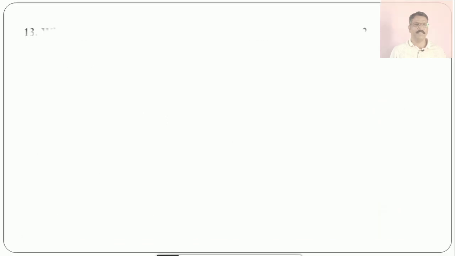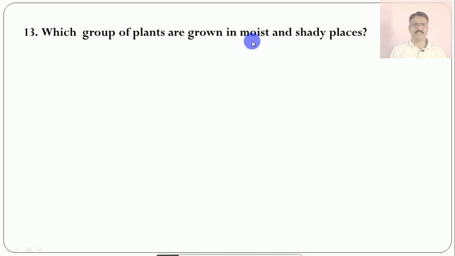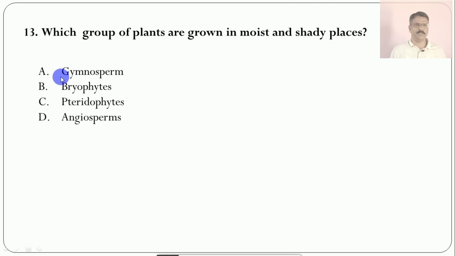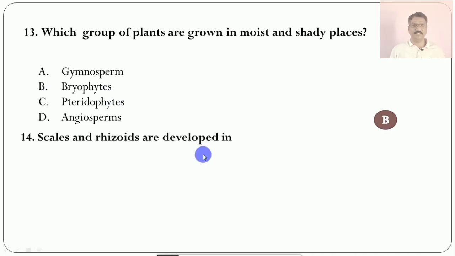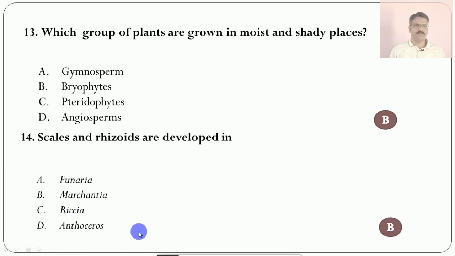Question number 13: Which group of plants is found in moist and shady places? The options are A. gymnosperms, B. bryophytes, C. pteridophytes, D. angiosperms. The correct option is bryophytes, which mostly grow in moist and shady places. Question number 14: Scales and rhizoids are developed in which bryophyte? The options are A. Funaria, B. Marchantia, C. Riccia, D. Anthoceros. The correct option is B, rhizoids and scales are present in Marchantia.